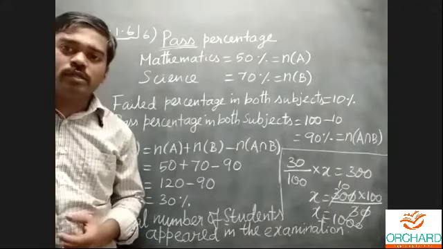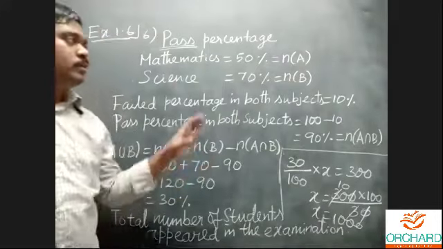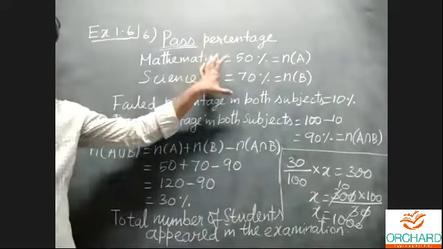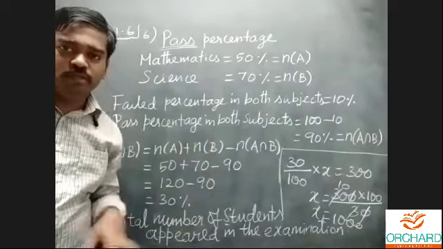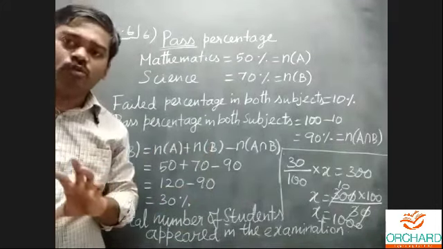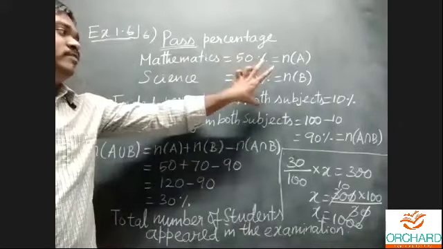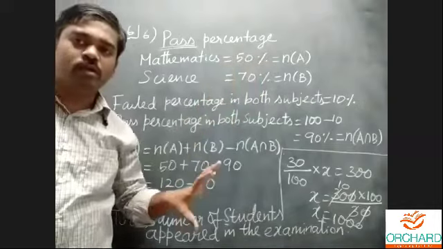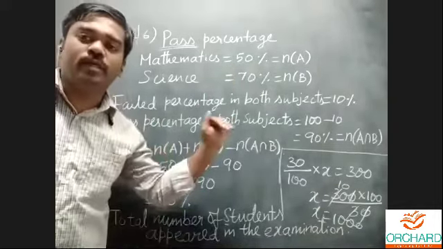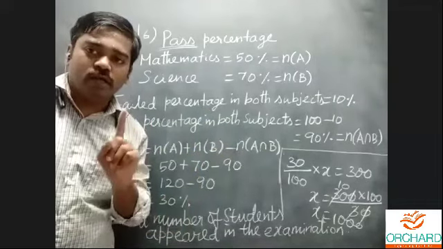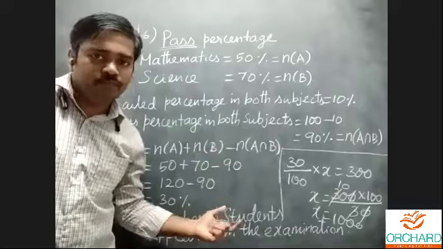Read the question carefully and write the given information, because I will transform the information for your understanding. First you can transform the information. Whatever they have given as text, no issues, just convert the given information. These are the given information. The first 3 lines are the given information. From the given information, what you want to identify, that is how you can be clear about your concept. Then only you can get the correct answer.